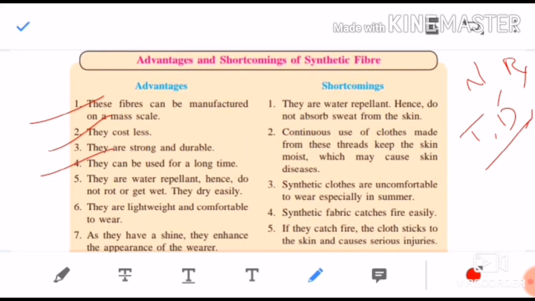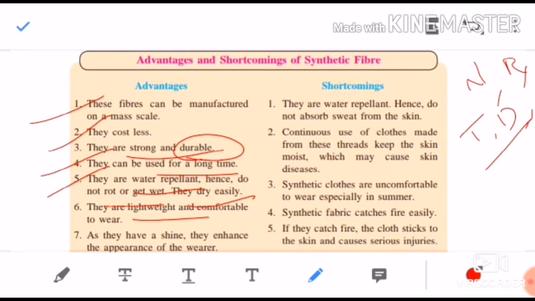They are strong and durable. They are very strong. We have seen that they have shine. Strong and durable means they can be used for many years. They don't get spoiled easily. They are water repellent, they do not rot or get wet easily. They dry easily. Cotton clothes take time to dry, but synthetic cloth, if you keep it for half an hour, it gets dry easily.